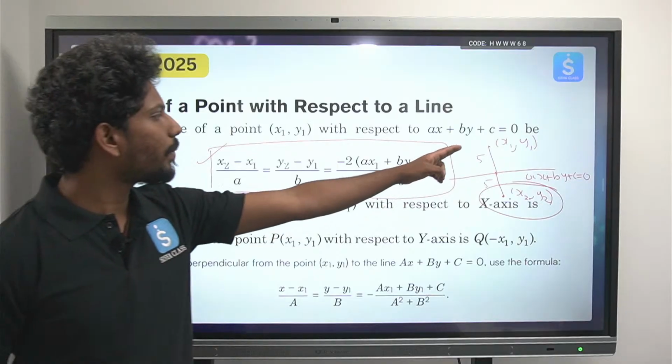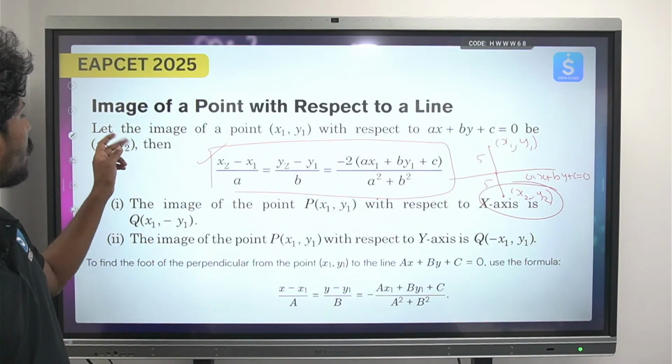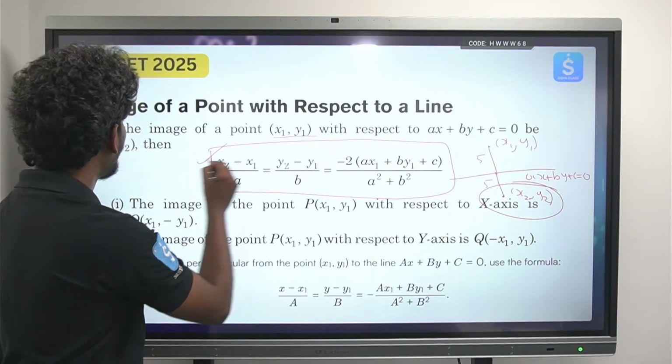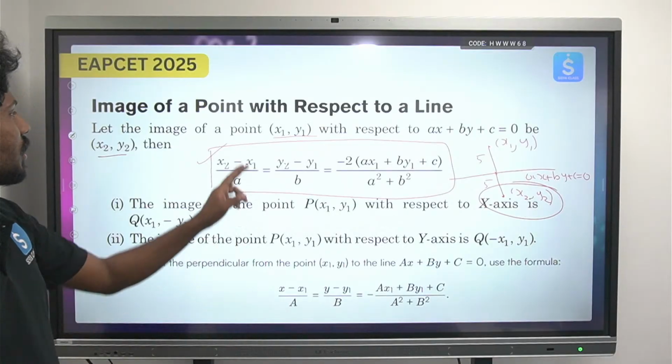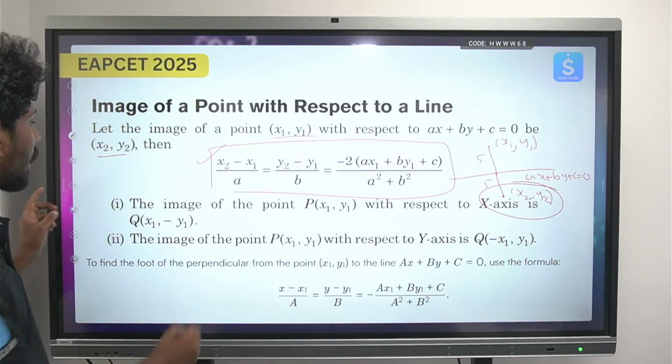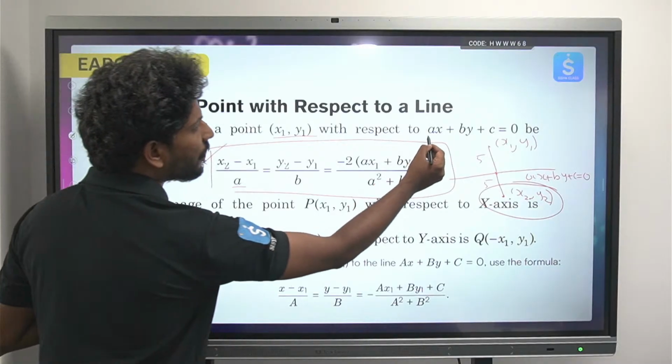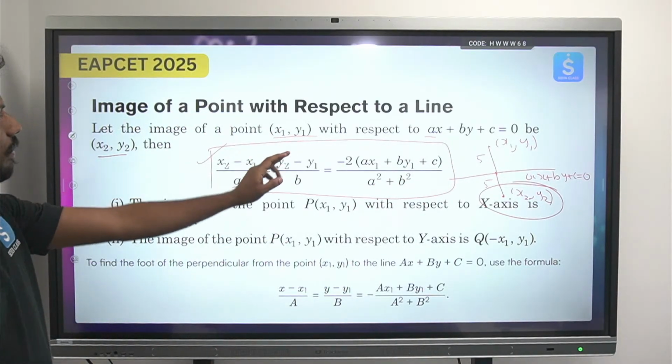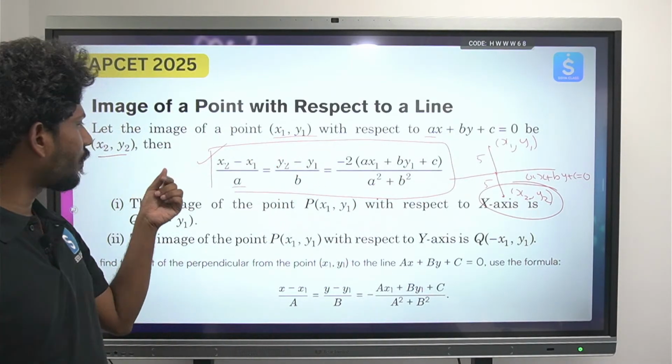x2 అంటే ఏంటి, the mirror of the first point. Okay, so let the image, so this point is a reflection, x2. Okay, so x2 minus x1 by a. ఇక్కడ a అంటే ఏంటి? Coefficient of x. y2 minus y1 by b, that is coefficient of y.